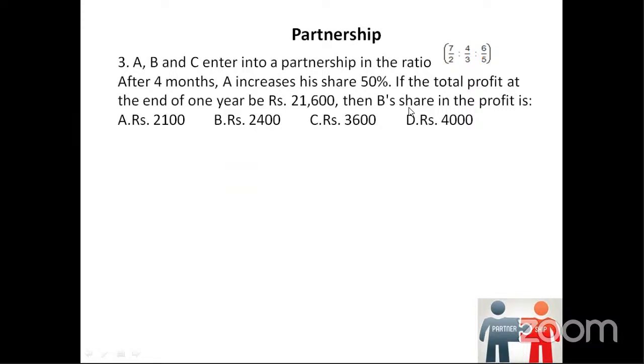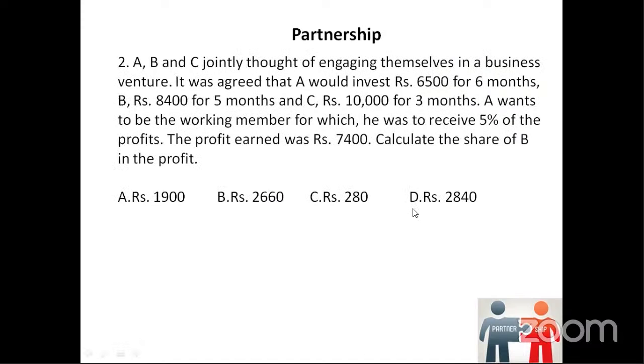Come on, let us see this one now. A, B, and C enter into a partnership. In the ratio, what is the ratio here? Ratio is 7 by 2, 4 by 3, 6 by 5. Then what happens? After 4 months, A increases his share 50%. Oh, sorry. I came to the third one actually. I'm sorry. I'm supposed to go to the second one. I just moved. Yes. Thanks, Asfiya. By mistake it was. Thanks. You guys are quite alert. That's actually good for learning.